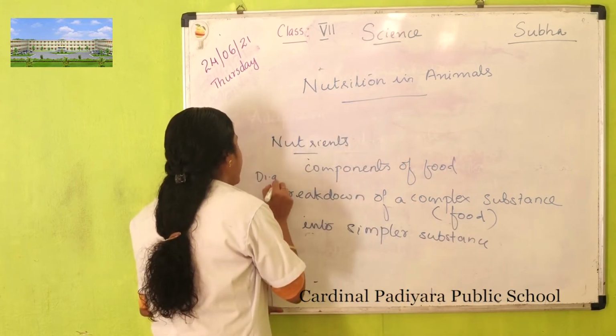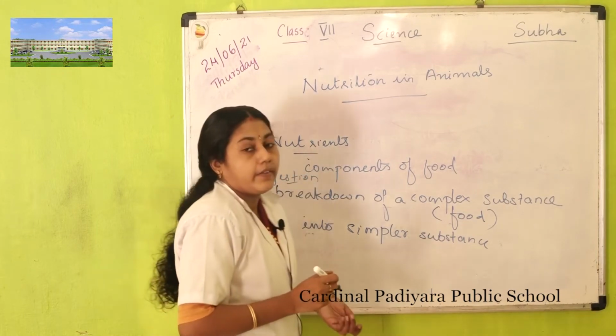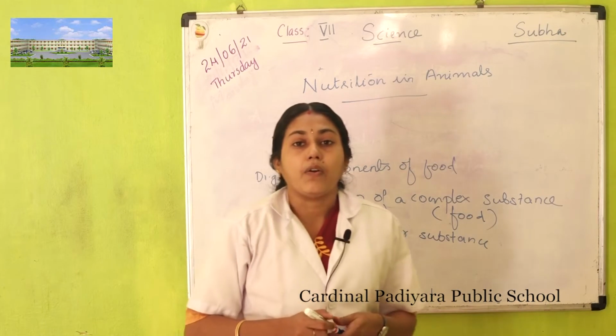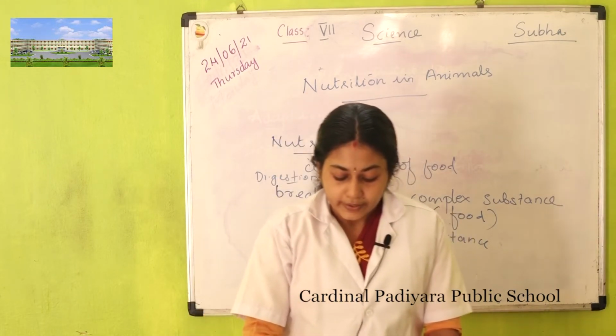Once again, what is digestion? The breakdown of a complex substance into simpler substances.